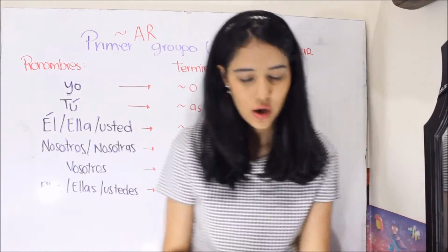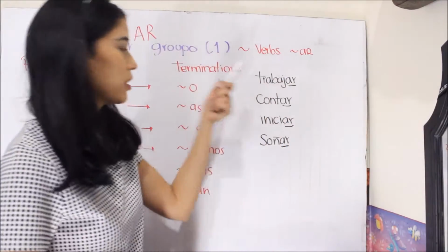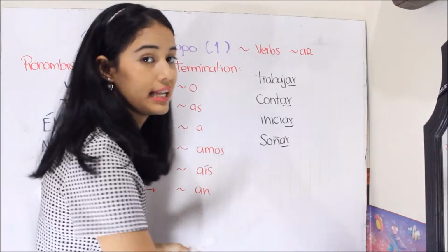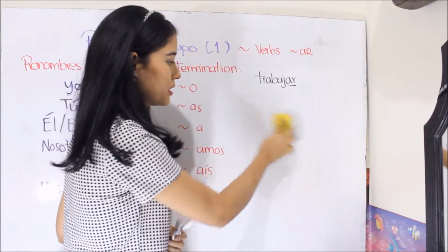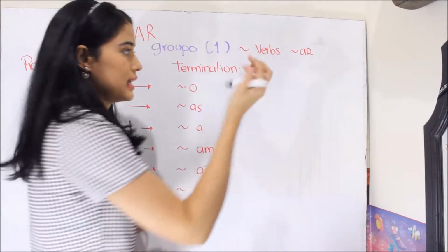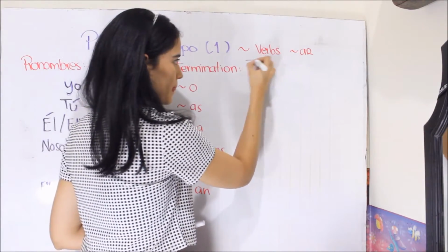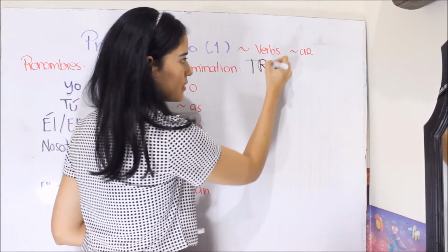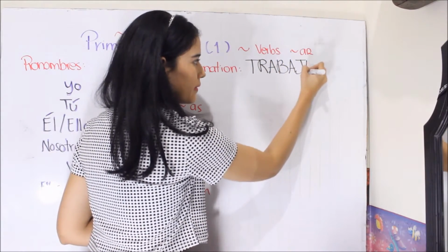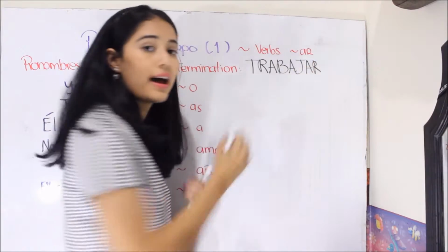So, let's see how we can do this conjugation. Let's do the conjugation of the verb trabajar in Spanish. The verb is trabajar.